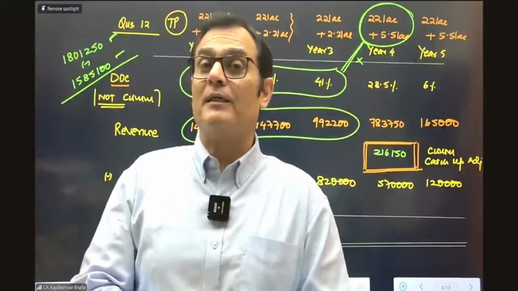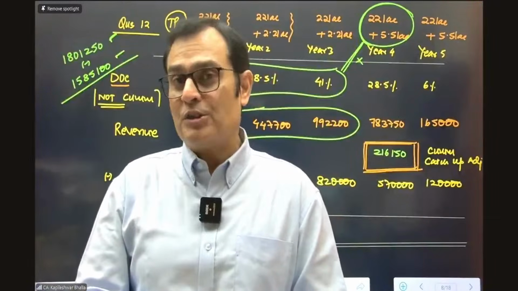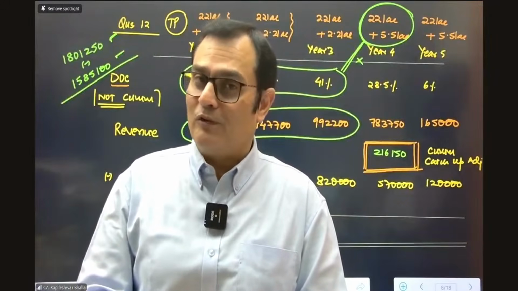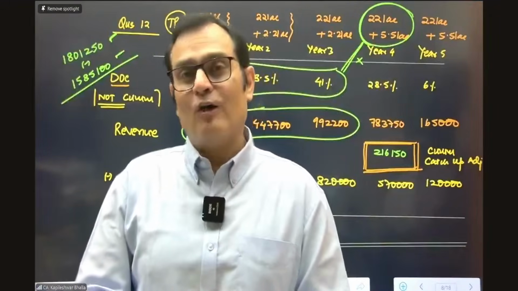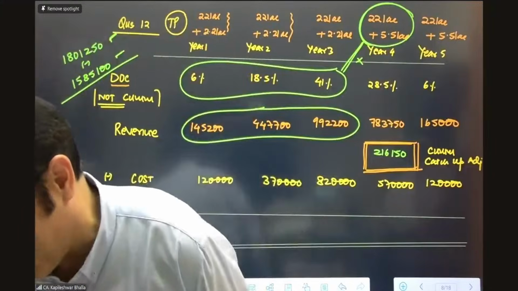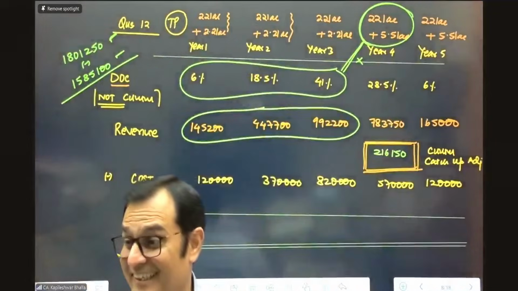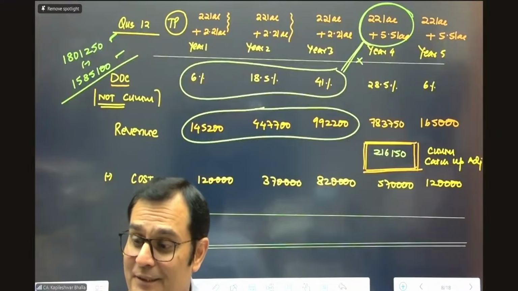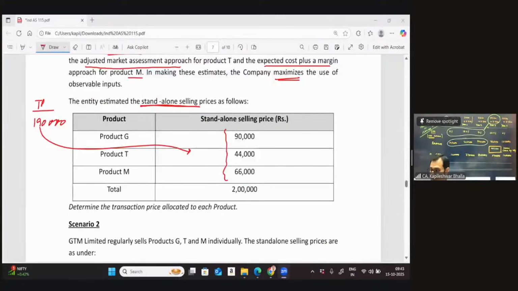So in the first part, since the company used techniques using maximum observable data, I can undoubtedly divide this in the ratio of the standalone prices determined using different methods, of course. I hope you got the inputs clear on that. We can definitely do that. So in this particular case, you can definitely divide it in this ratio itself. I'm not showing the calculations. That is only a matter of presentation. Let's go to scenario number 2.